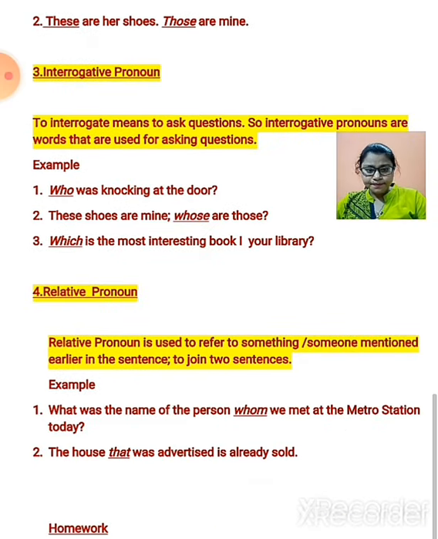See examples: who was knocking at the door? These shoes are mine. Whose are those? Which is the most interesting book? Sorry, by mistake it is written here. Okay, which is the most interesting book in your library? So there are three questions. The words who, whose, and which are the interrogative pronouns. With the help of these three words, we can ask a question to somebody.